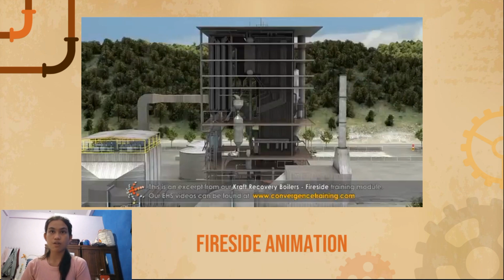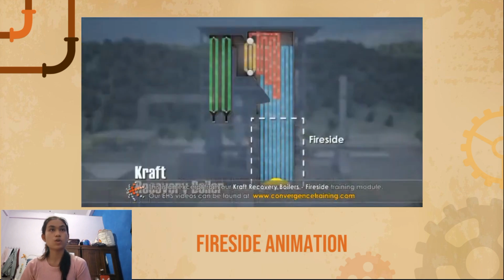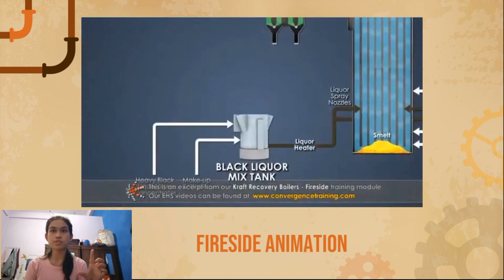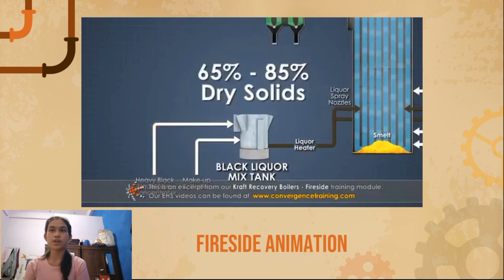The fireside of the recovery boiler is where the combustion of the strong black liquor and the chemical recovery process simultaneously take place. Strong black liquor enters the recovery boiler from the brown stock washer containing 65% to 85% dry solids.